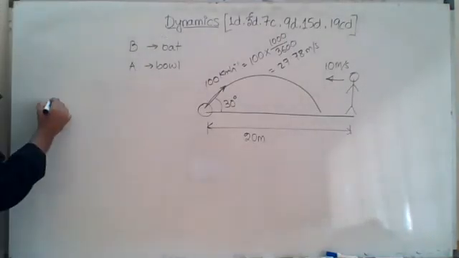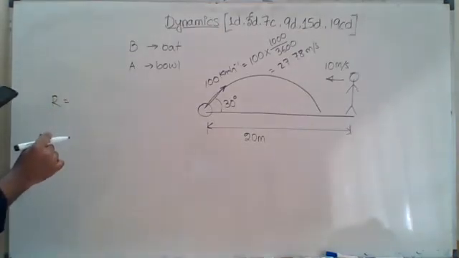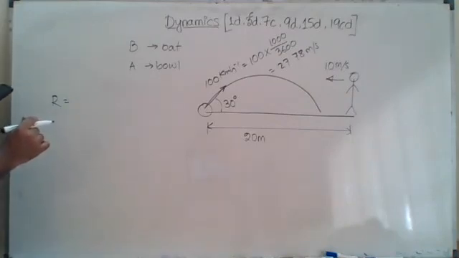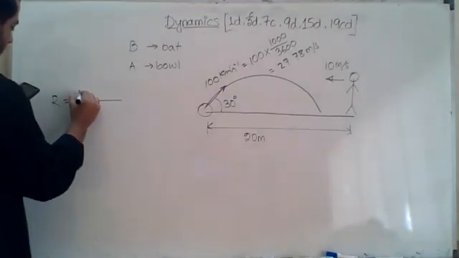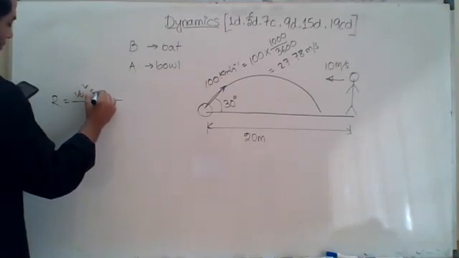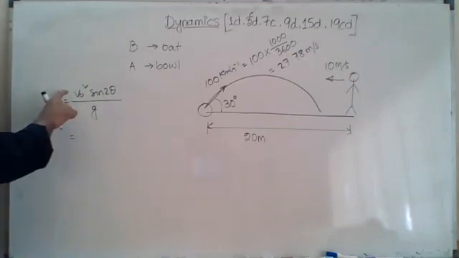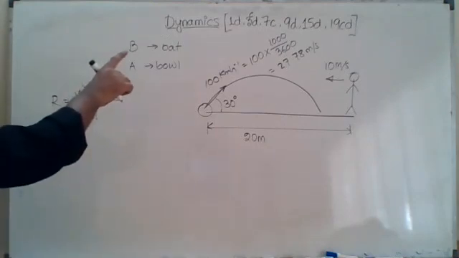Now we need to calculate the horizontal range. What is the formula to calculate the horizontal range? R is equal to V naught square sin 2 theta divided by G. Very good. So V naught, what is V naught?